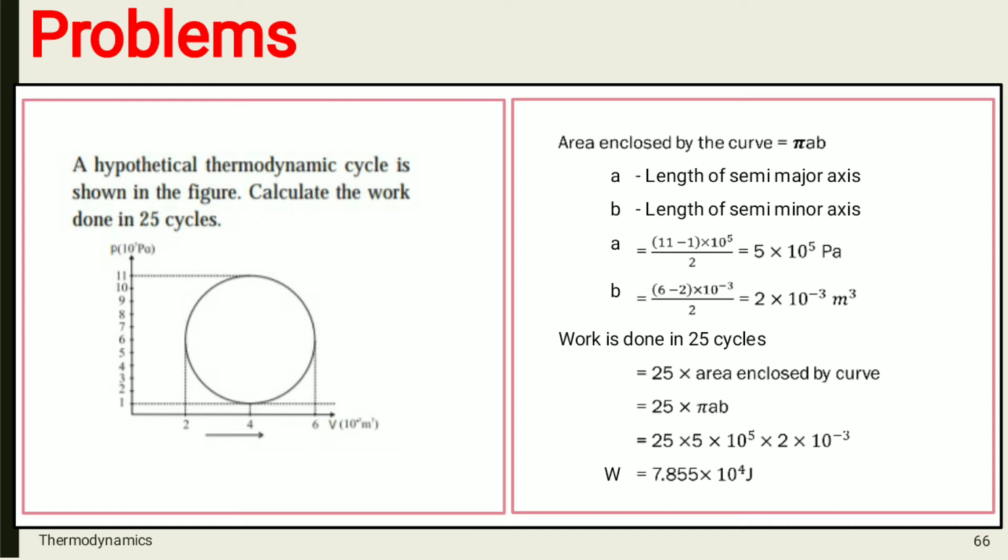So this 5 into 10 raised to 5 Pascal is the length of semi-major axis.